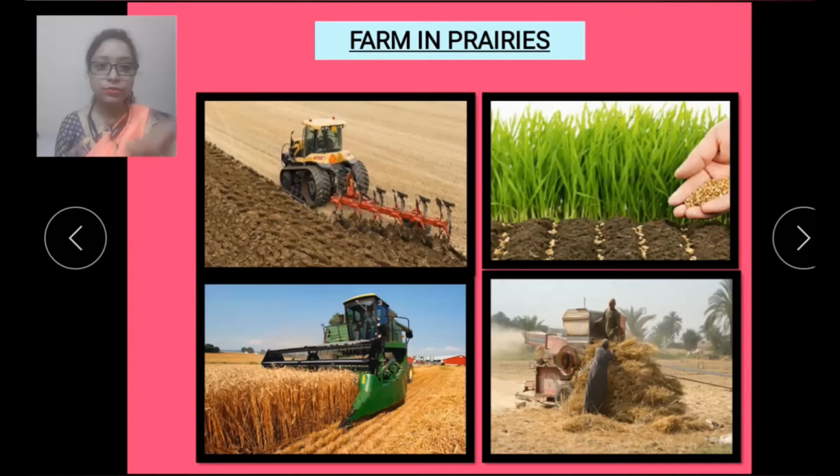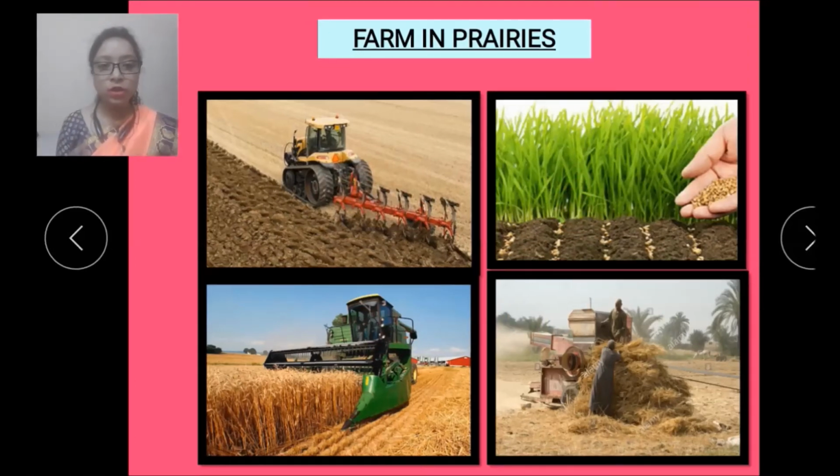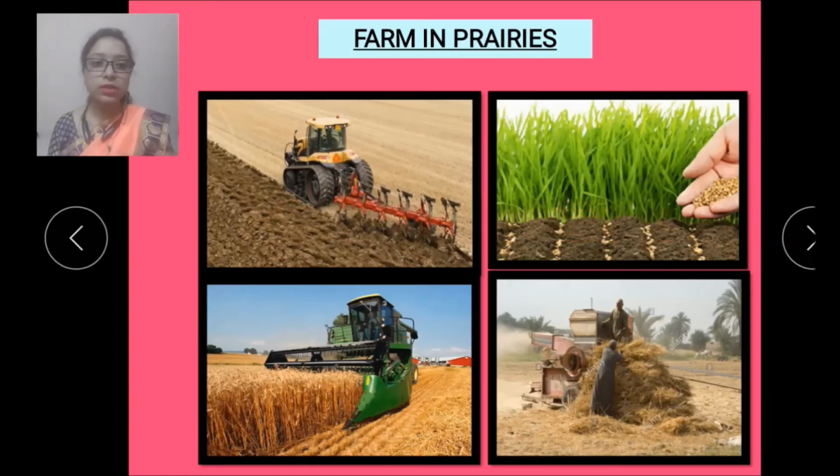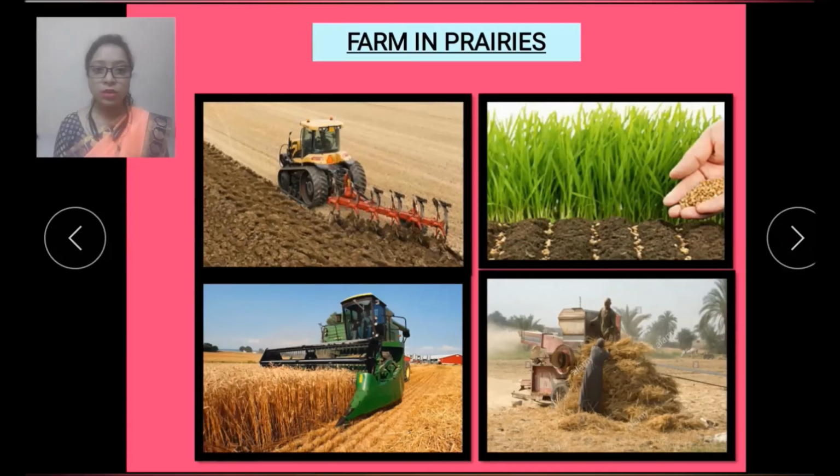Understand about the farms in prairies. Here you can see four pictures are given. What is shown in these four pictures? These are the work going on in the farm. The first one is ploughing, second one is sowing, then this one is harvesting, and here you can see this is threshing. So these are farm work.